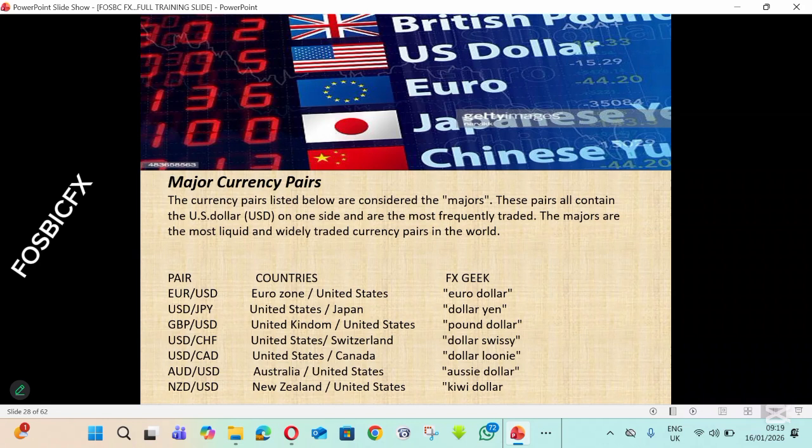So what we are saying is that any currency pair that contains USD is called a major currency pair, and they are heavily traded all over the world. Examples of major currency pairs include EUR USD, USD JPY, GBP USD, USD CHF, USD CAD, AUD USD, and NZD USD. You can see that all these pairs contain USD, right?